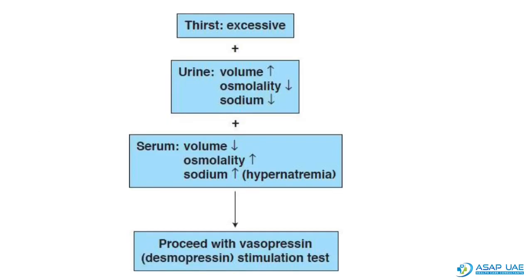A patient with diabetes insipidus presents with excessive thirst, and when we look into the investigations, urine volume is increased while urine osmolality and urine sodium concentration are decreased. The opposite happens in serum, that is, serum volume is decreased and serum sodium and osmolality are increased. So, in order to distinguish between central and nephrogenic DI, the next step is to proceed with vasopressin or desmopressin stimulation test.